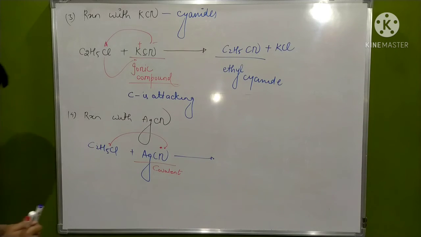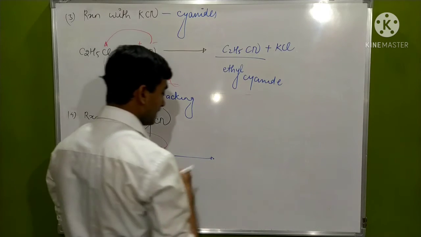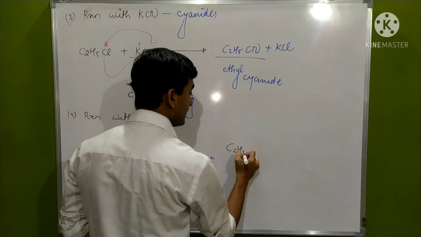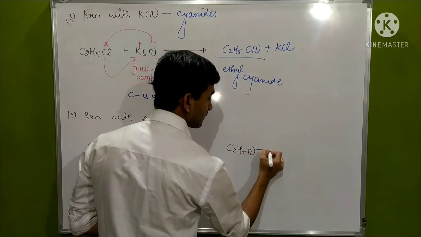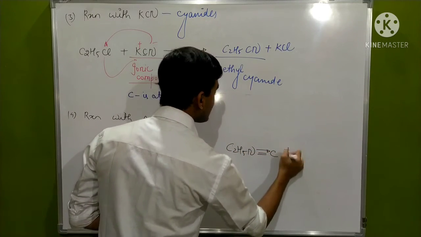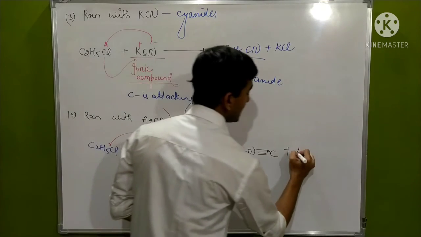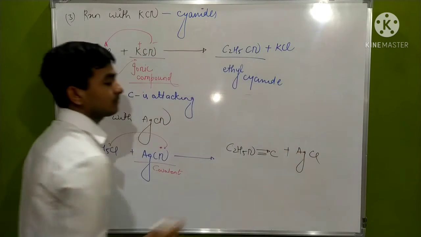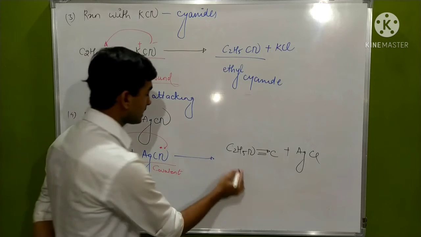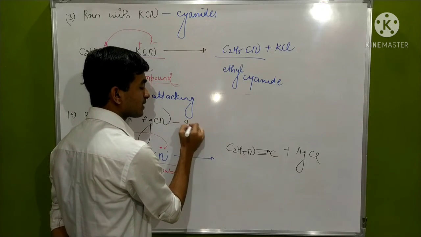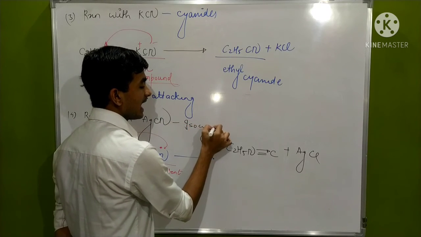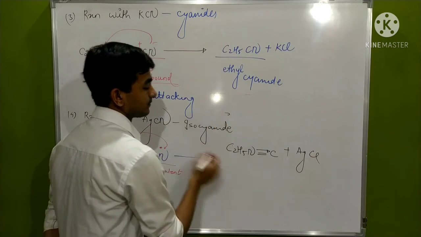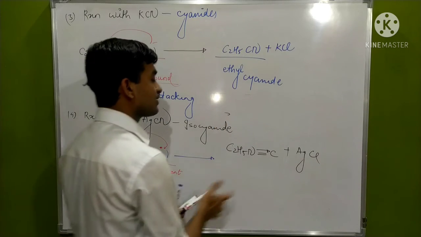So the product that we will get is C2H5NC, plus AgCl will be eliminated. Here the product formed is an isocyanide, and this is ethyl isocyanide.